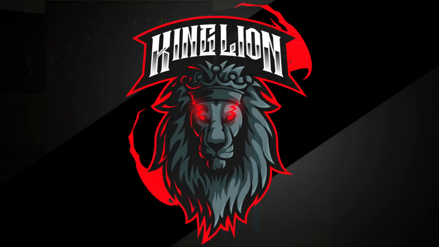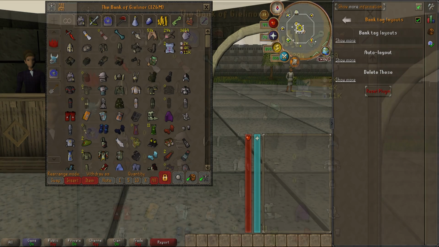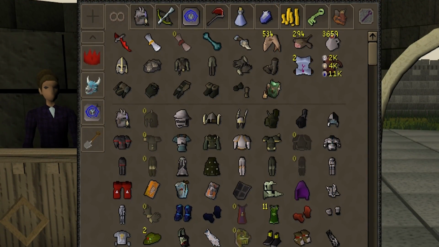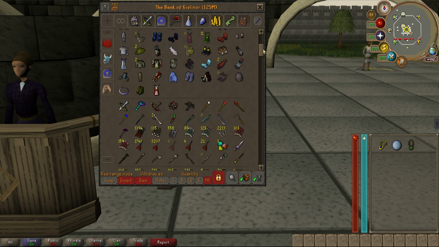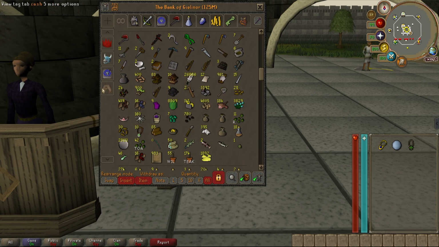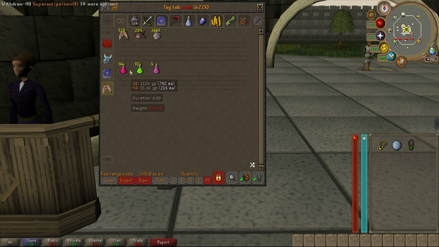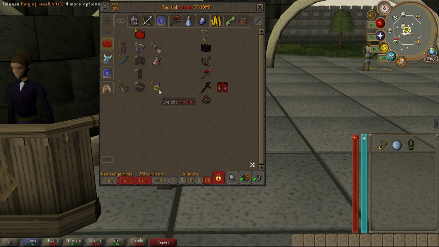Now coming in at number 9 is going to have to be bank tag layouts. Now, I know this is another banking one, however, this can be very beneficial to you and your account, especially in a pinch. If you need food or a certain item in a very fast amount of time, this will allow you to navigate through your banking system a lot easier and a lot faster, as long as you set it up one time or make minor changes in the future when needed.